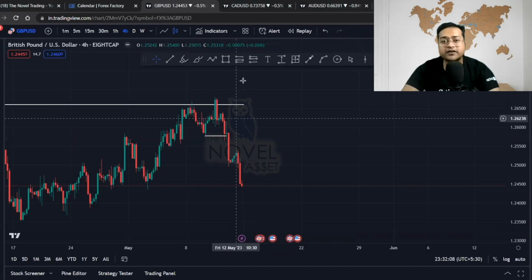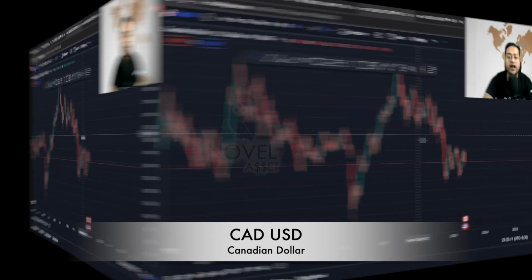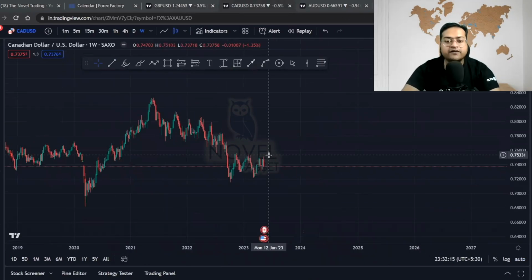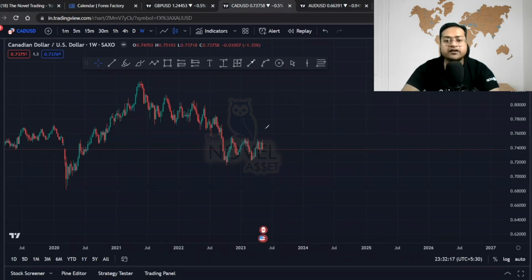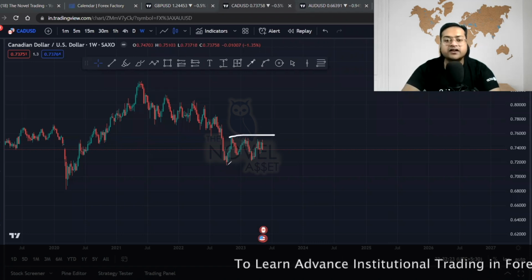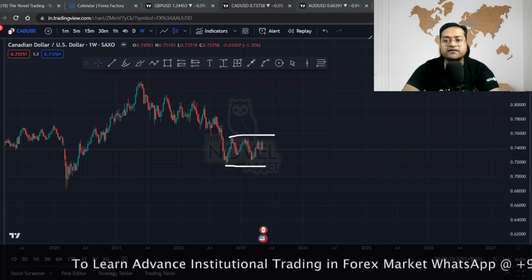Now let's try to come to the next forex pair, which is known as the Canadian dollar. Now what we can see over here on the Canadian dollar, I have opened up the weekly time frame chart, and over here we can see that the price has been consolidating for the last few months. Price is not able to break the previous high in the market, and the price is not able to break the previous low in the market. So these two levels are very much important.